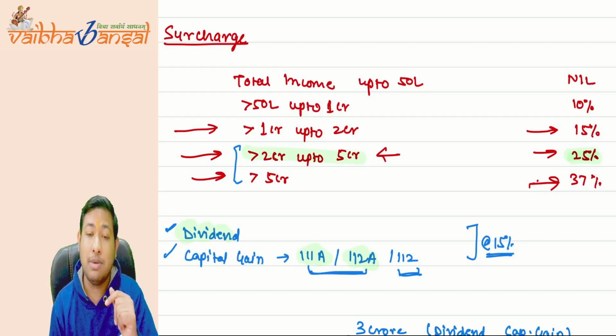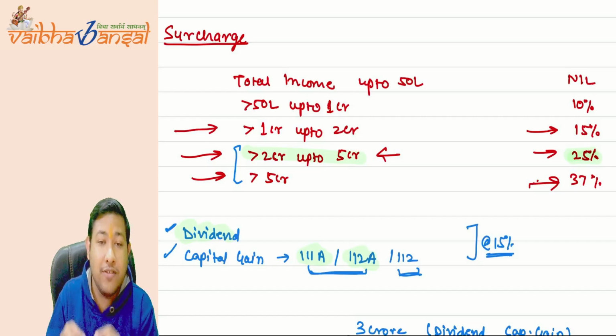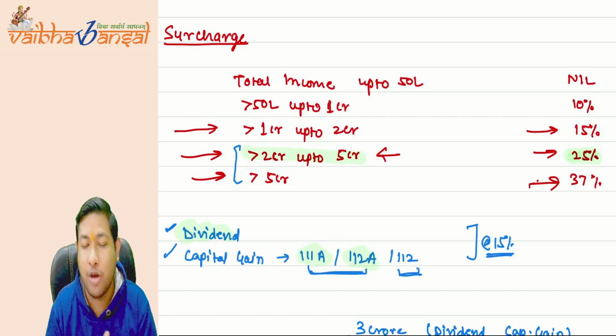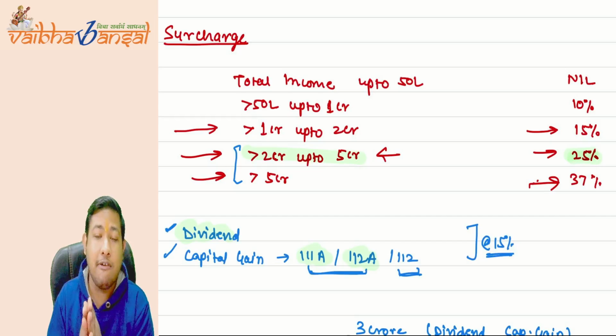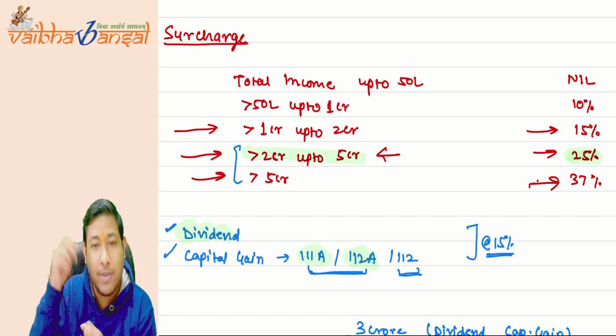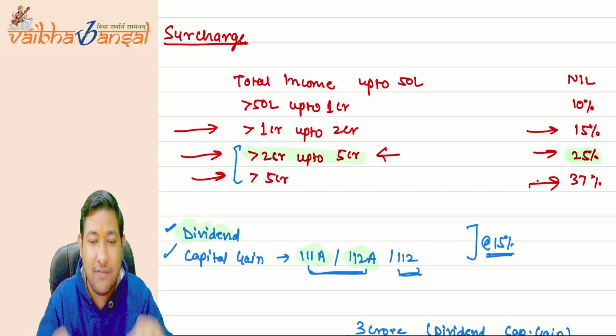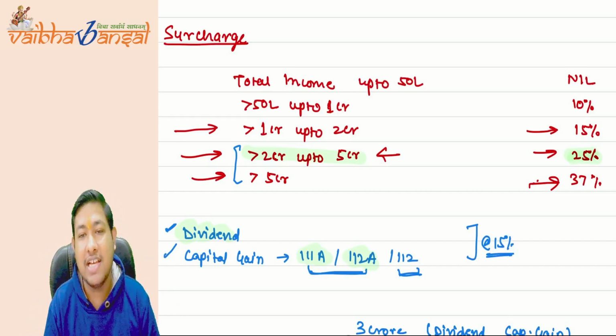Then there was a problem. There are various FIIs invested in our country for India's growth. So the government does not want those FIIs to let go and take their investment back home. They want those FIIs to remain invested in India's growth itself.